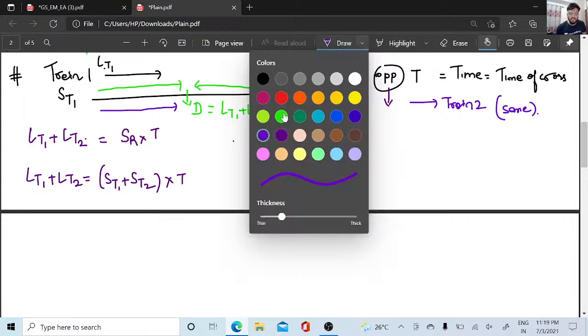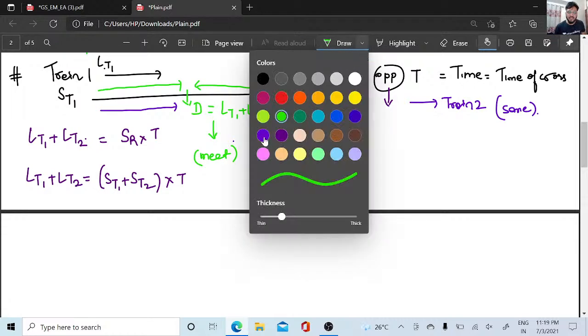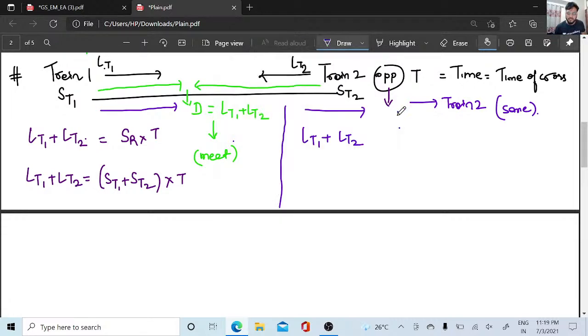Whenever this green वाला concept comes, it is the time of meeting of both the trains. Whenever I get this blue wala concept, it means when the trains are crossing each other, तब ये blue वाला concept होगा.